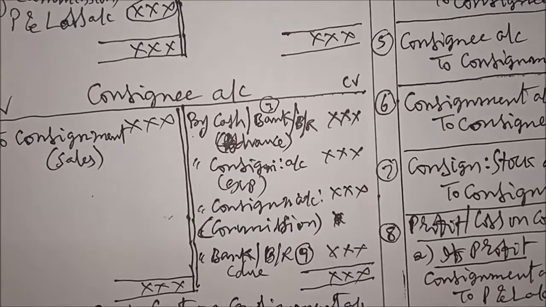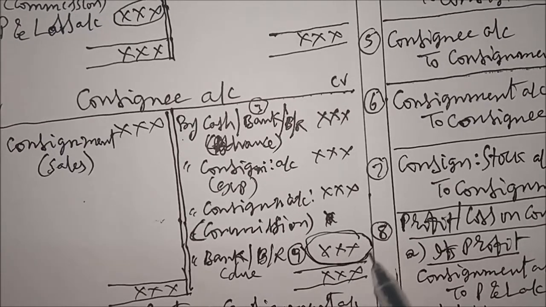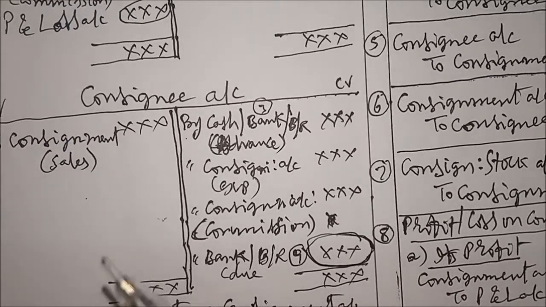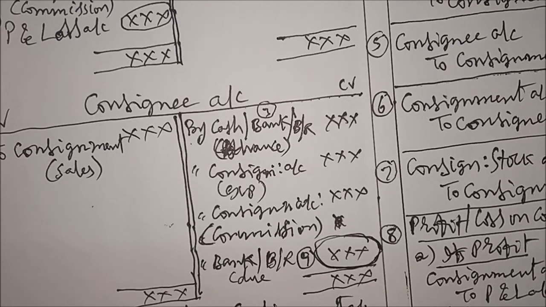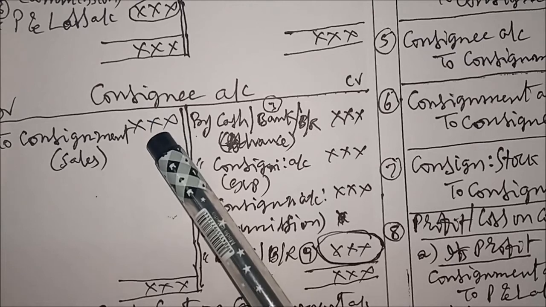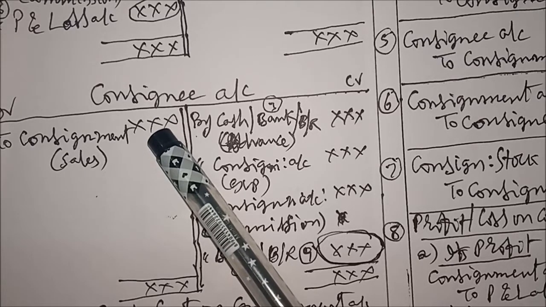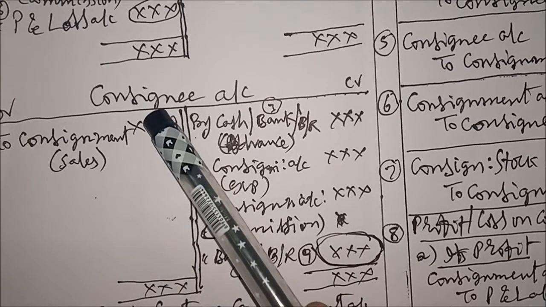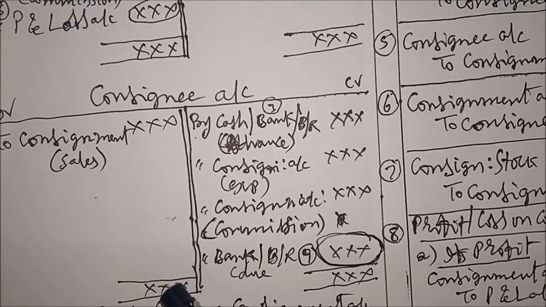This is the balance we have here. We recorded all the items. Now you see the debit total will generally be higher. For example, this is 70,000.